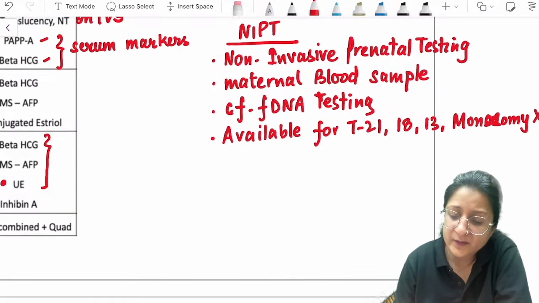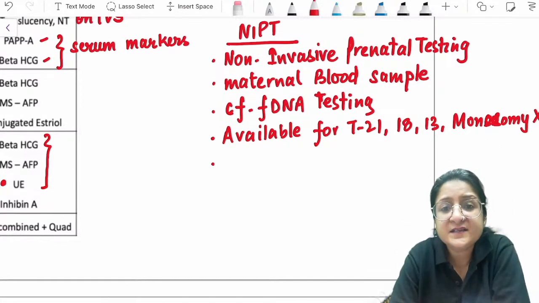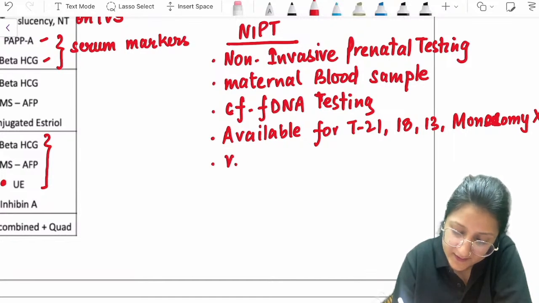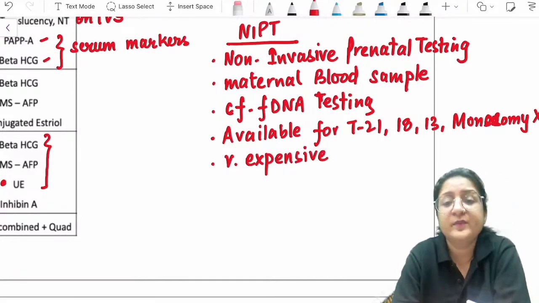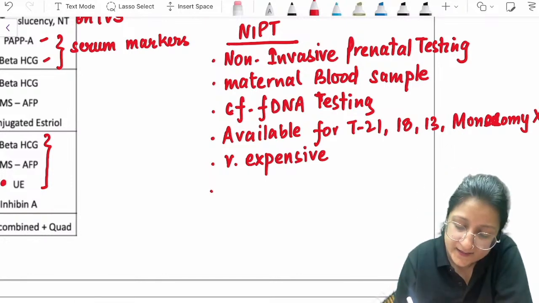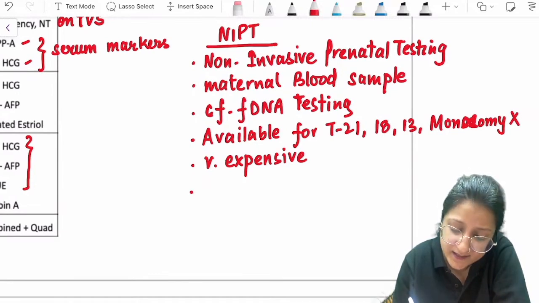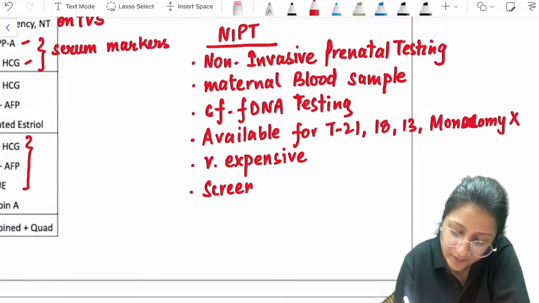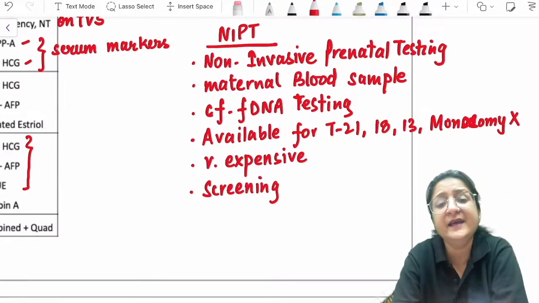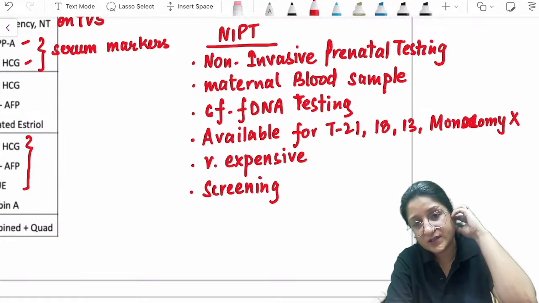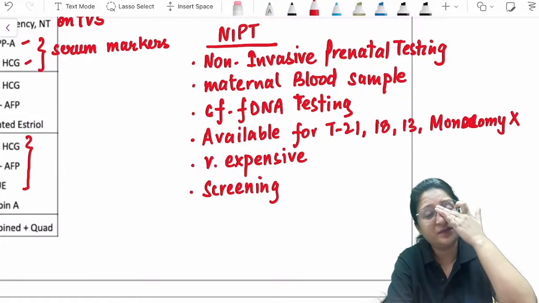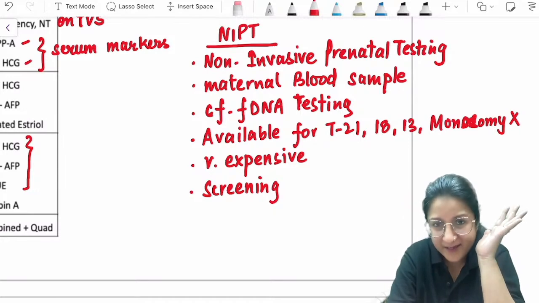Okay, the limitation of this NIPT is that it is very expensive. That is the limitation why it is not being used very often. And secondly, the other important limitation is that it is just a screening test. Okay, it is not a confirmatory test, it is a screening test only. Any screening test, if positive, has to be confirmed by invasive fetal testing. Okay, keep that in mind also.